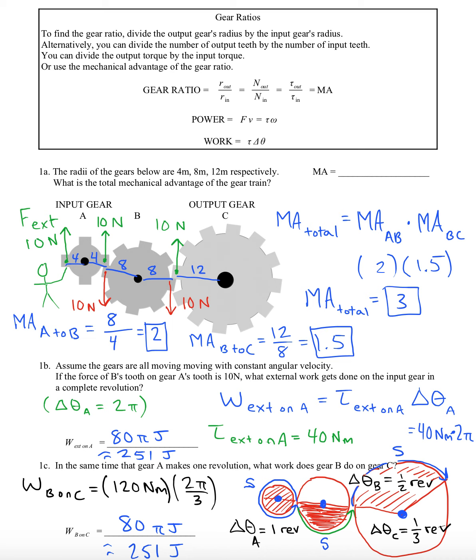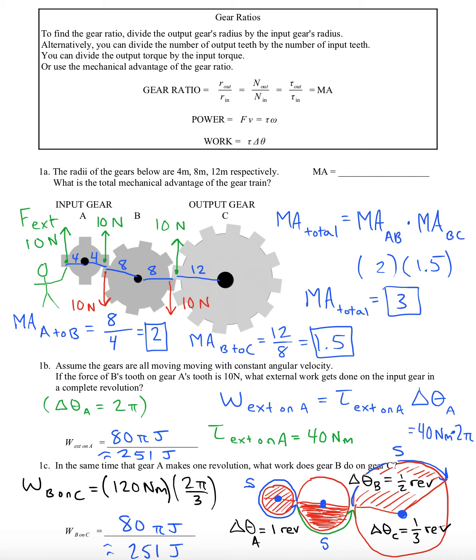What this shows is that there is a conservation of work, in a sense. Whatever work the person put into gear A actually gets transferred to gear C, the same amount of work. 251 joules in, 251 joules out.